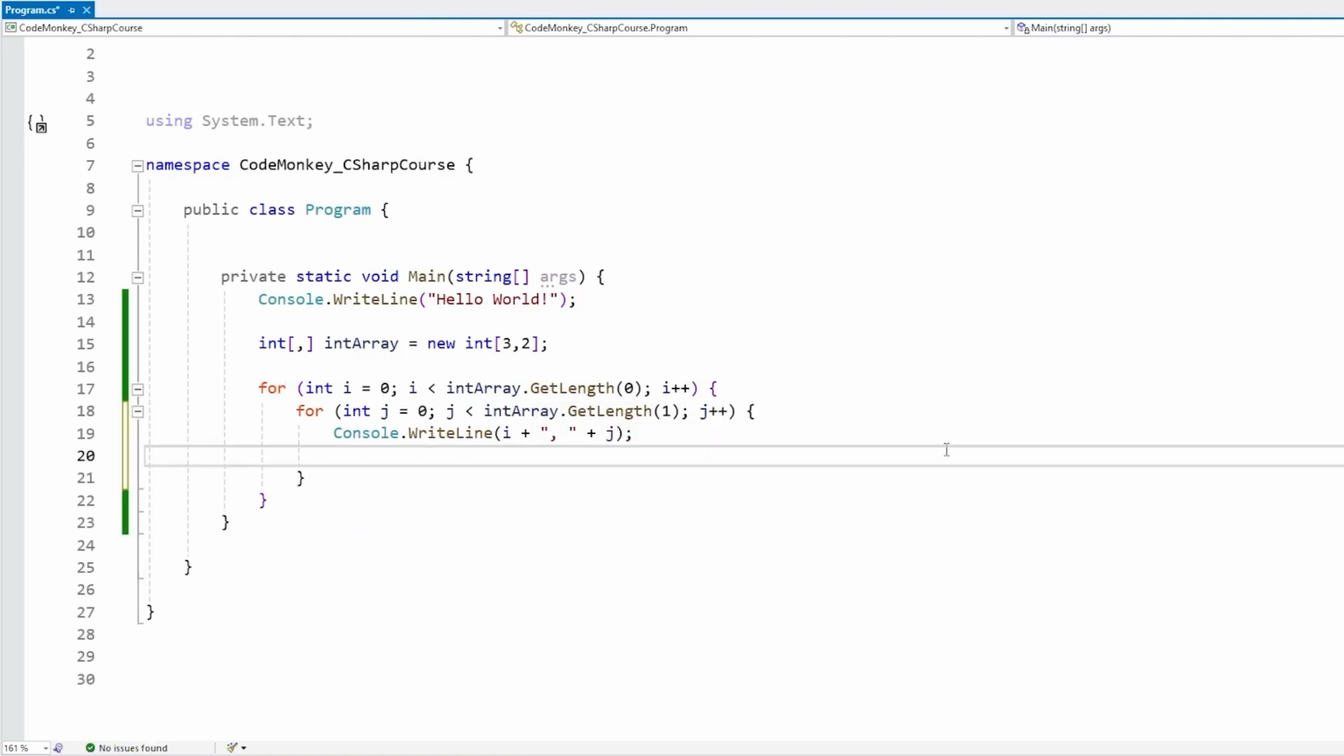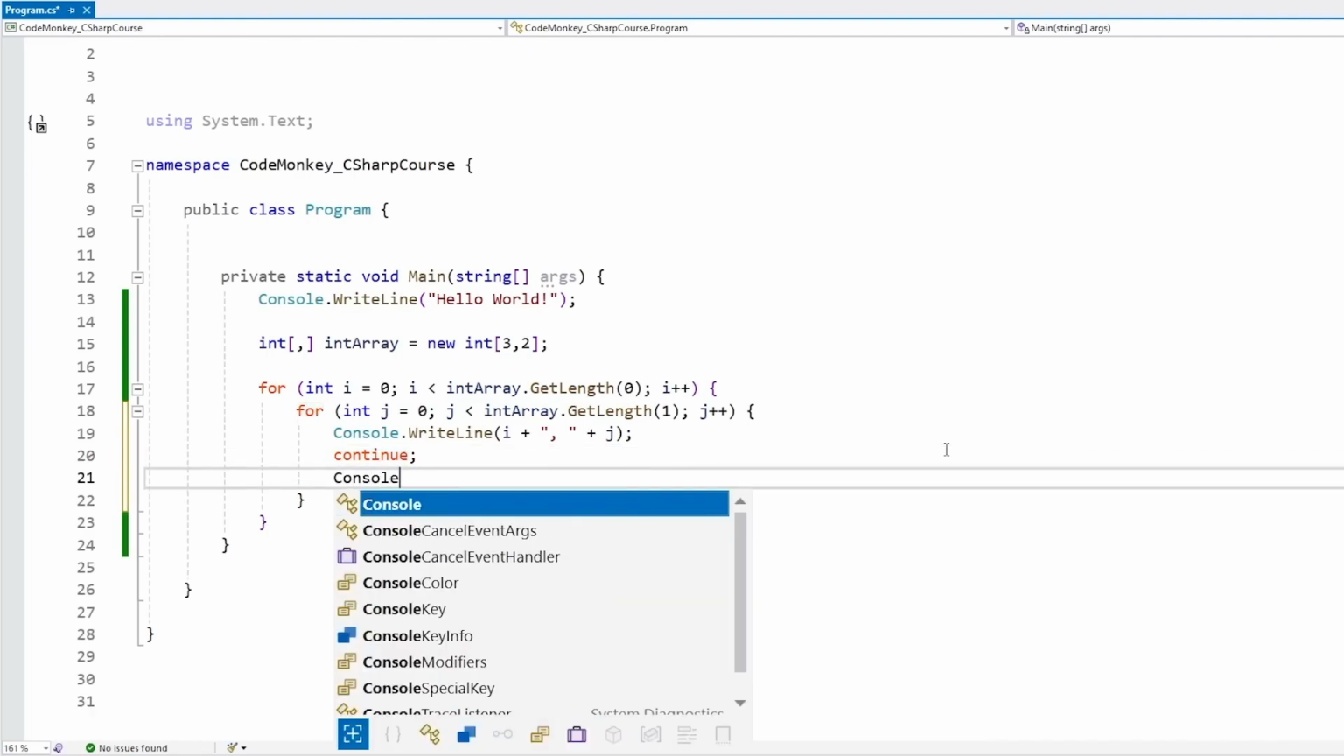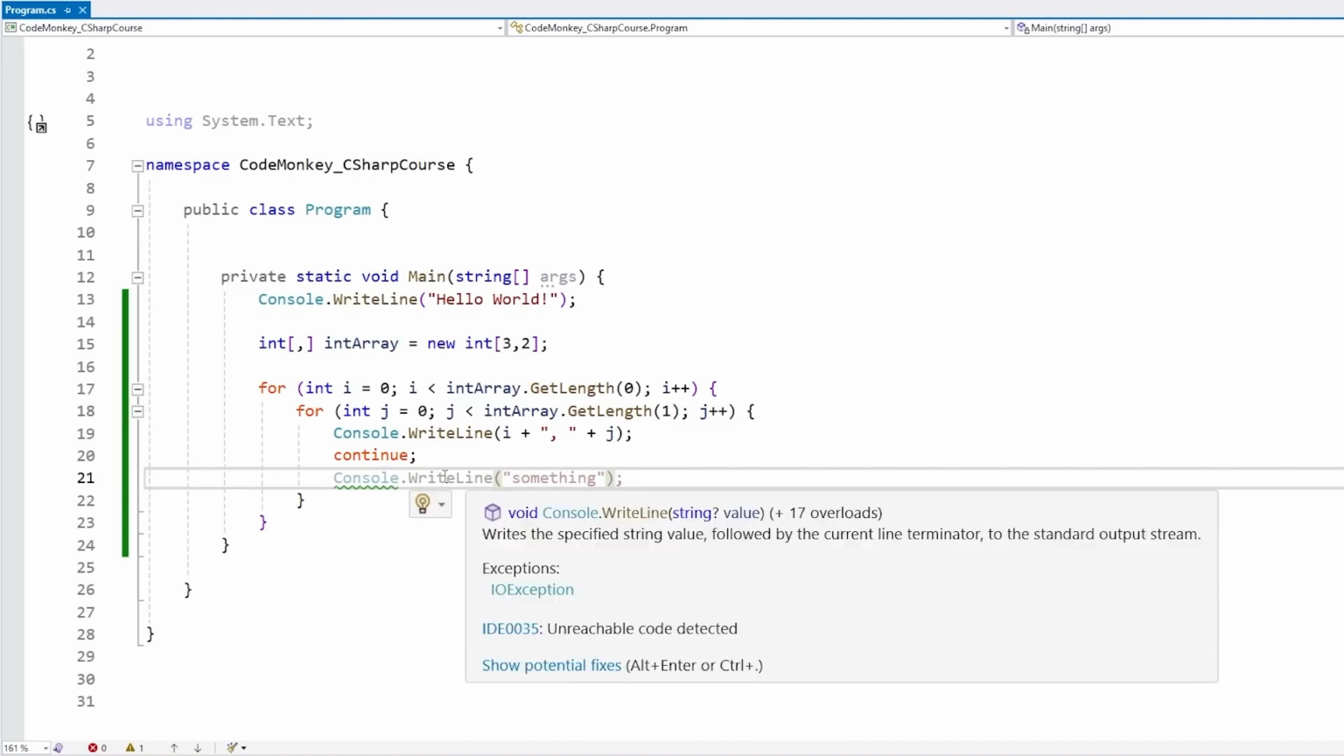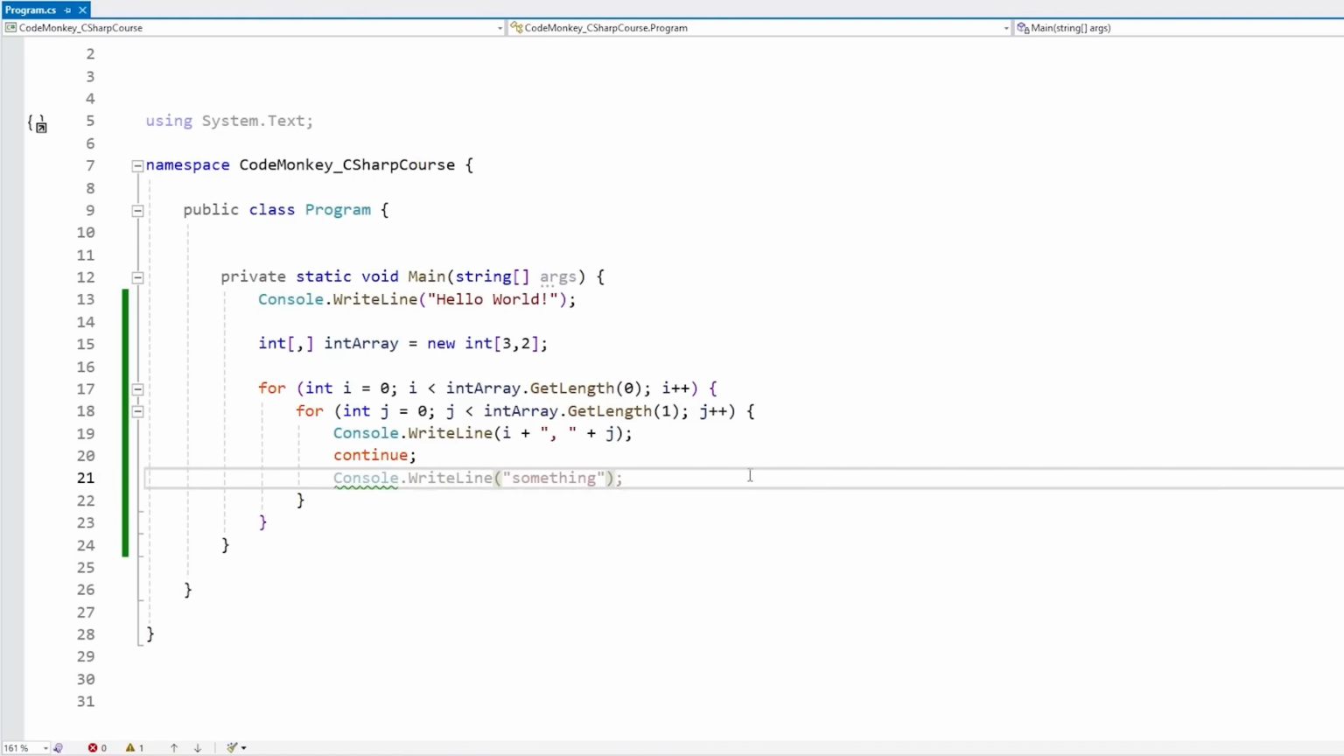Now the other important keyword is continue. This one pretty much skips to the next iteration of the loop. So if we write some kind of code after this continue, so let's do a WriteLine and write something like this. Even Visual Studio is telling us, this line is slightly faded because it will never run: unreachable code detected. That is because as soon as the code gets to this continue, it is going to ignore everything afterwards inside this loop and go to the next iteration of this loop.